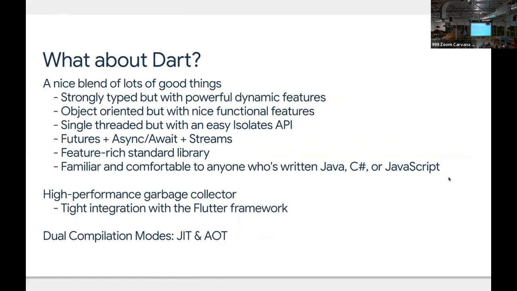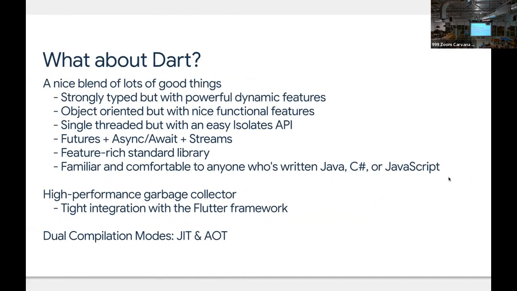Okay, so Dart, what is Dart? Well, Dart's a nice blend of, I think, a lot of good things. It's strongly typed, but it's got powerful dynamic features. It's object-oriented, but it has nice functional features as well. It's got single-threaded execution, but it's got this super easy isolates API that allows you to use multiple cores if you need to. You got futures, which are just like promises. You got async and await keywords. You've got a first-class streams API for working with reactive data. You've got a super great feature-rich standard library, and really all these things put together, you've got a nice, familiar, comfortable language that's gonna look right at home for anybody who's written any Java, C#, or JavaScript.